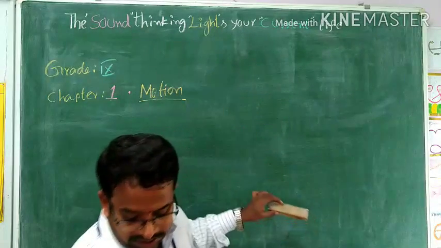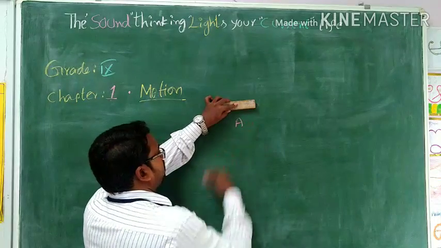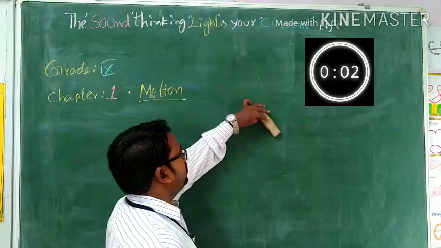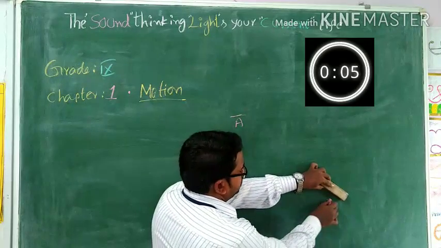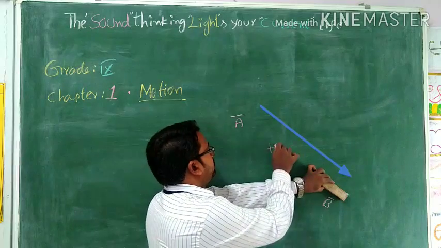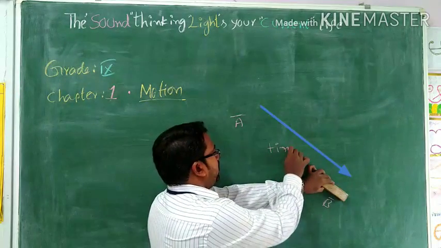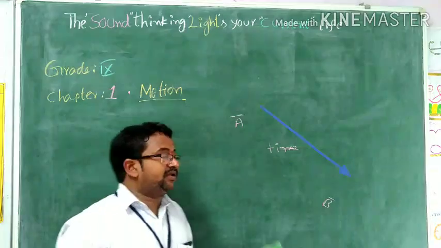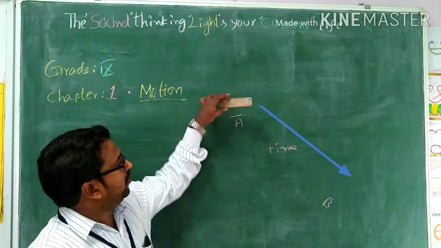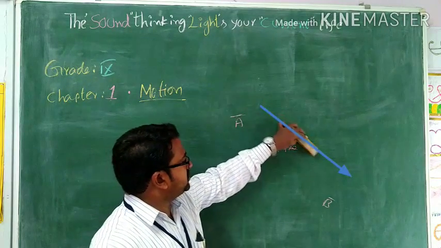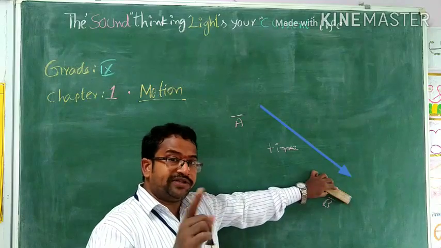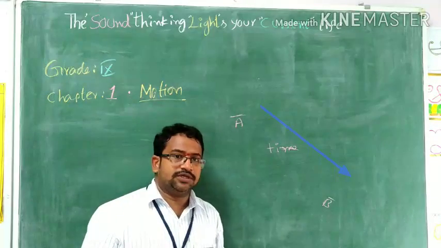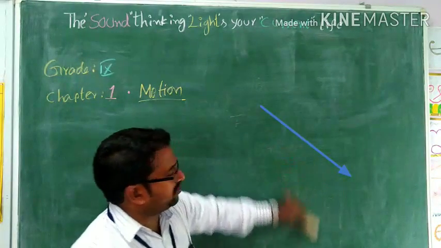For example, here the duster is at point A. After a few seconds, the position has changed to B with respect to time. Then we can say that the object is under motion. But it is not enough to define the motion. But generally we can say, when an object changes its position continuously with respect to time, then the body is under motion. So, it's the first definition of motion.